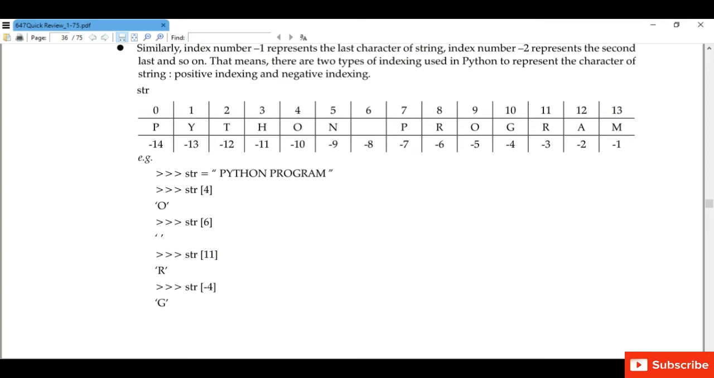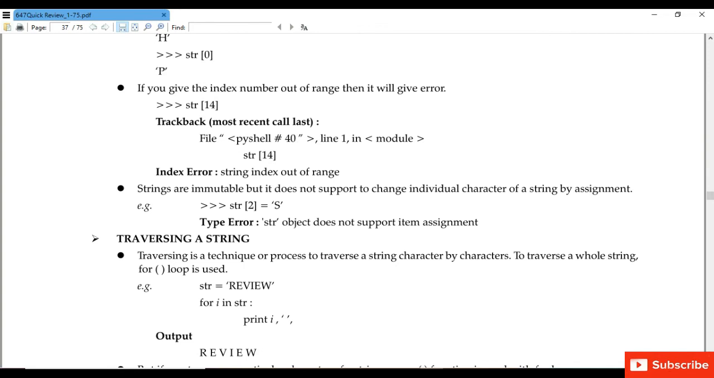So if we want to know which character is present at which index number, we can display that in the output. For example, string index number 4 represents character O. So O will be displayed in the output. str in the bracket we have written 4. Similarly, we have written str in the bracket 6. So 6 represents the blank space. Similarly, we have written str -4. So index number -4 represents the G character. So we will get G as an output.